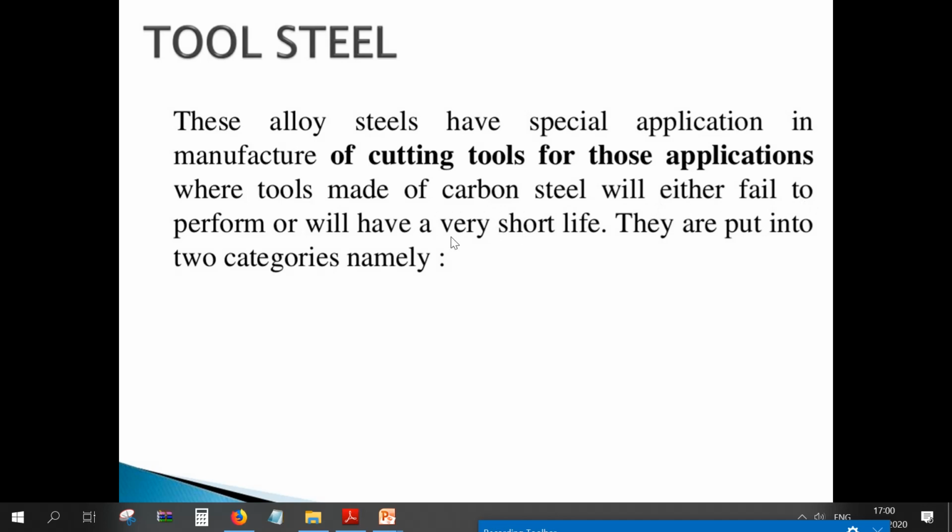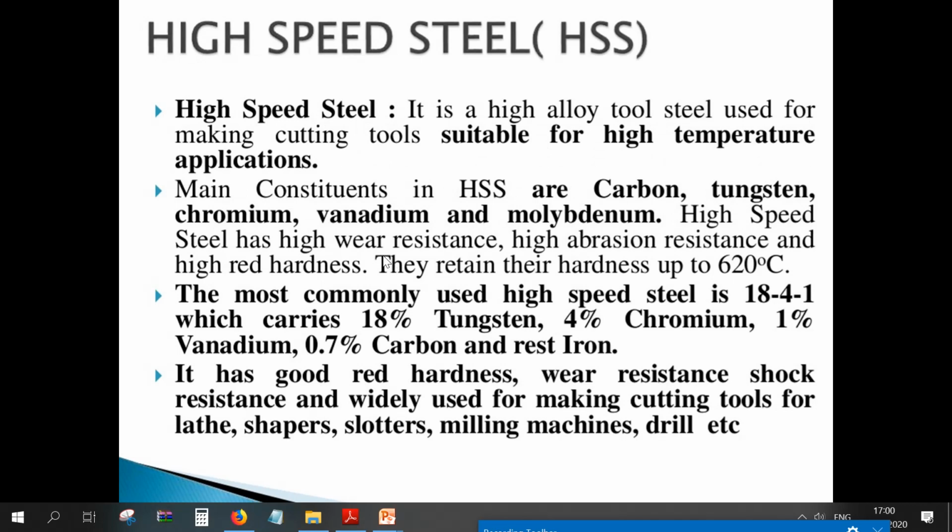Then the tool steel. These alloy steels have special application in manufacturing of cutting tools, for those applications where tools made of carbon steel will either fail or have a very short life. They are put into two categories: high speed steels and carbon steels. High speed steel is a high alloy tool steel used for making cutting tools suitable for high temperature applications.